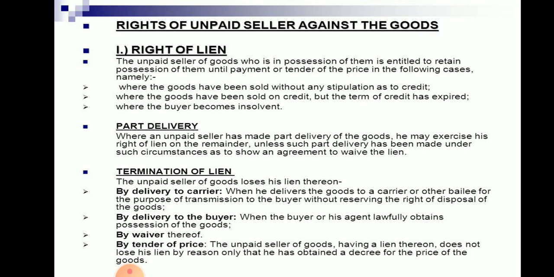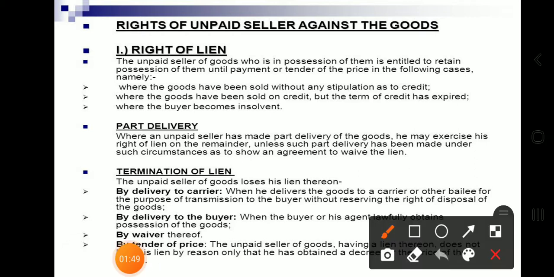To begin with, first of all, the right of lien against the goods. The unpaid seller of the goods who is in possession of them is entitled to retain possession of them until payment or tender of the price in the cases mentioned: the first one, where the goods have been sold without any stipulation as to credit; where the goods have been sold on credit but the term of credit has expired.